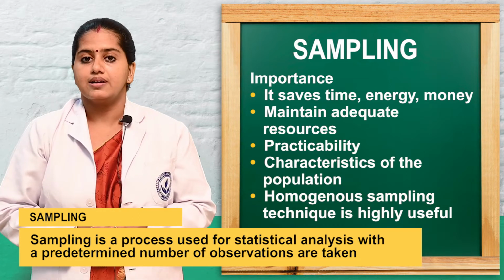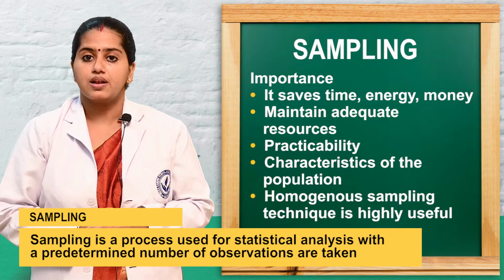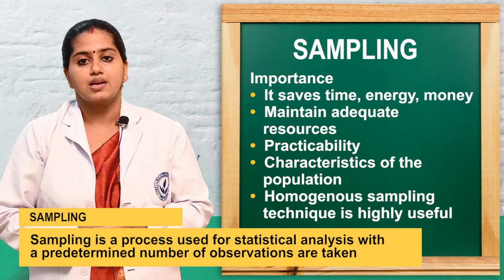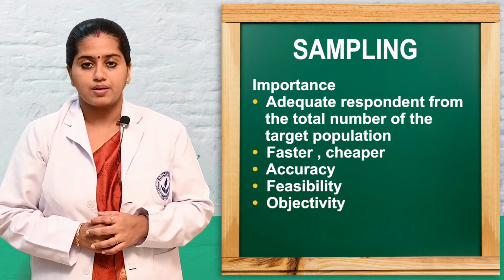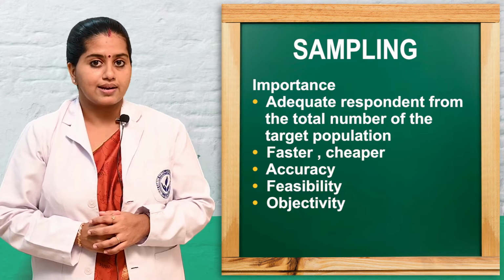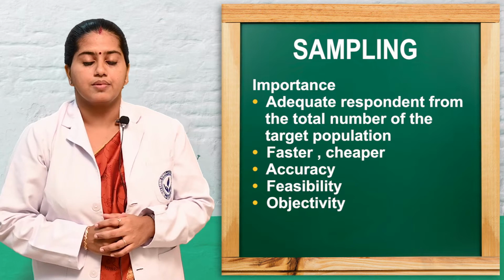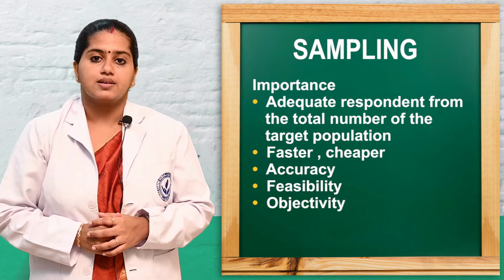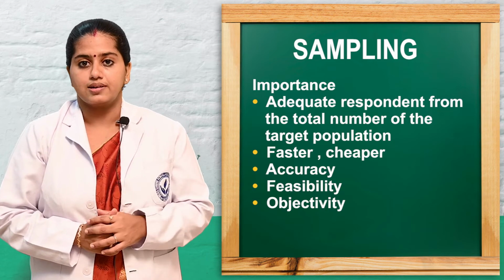It will give the characteristics of the population, and it will go with the homogeneity of the research study, and the respondents can be clearly met during the research study time.